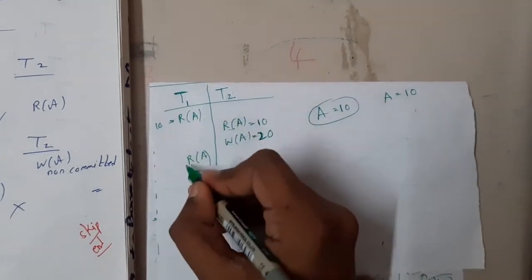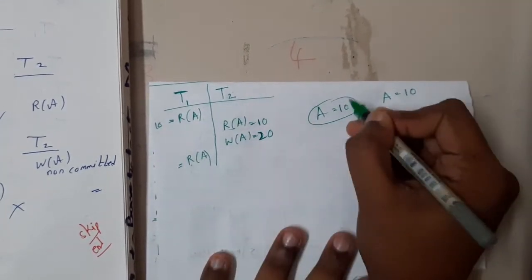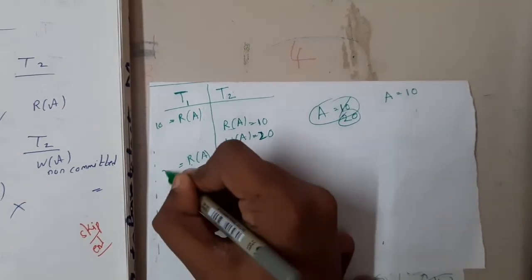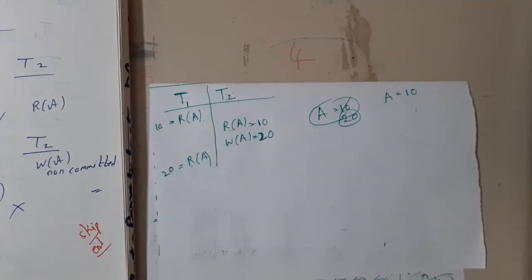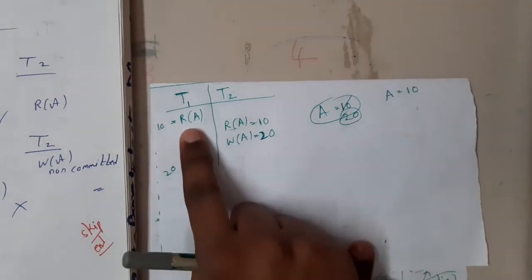Now T1 reads again. What will T1 read? T1 will read this 20. So now T1 is completely confused. What is exactly happening here? Initially the value is 10.